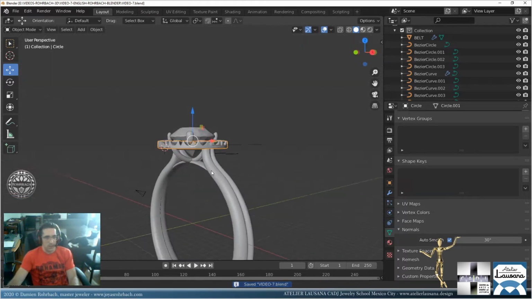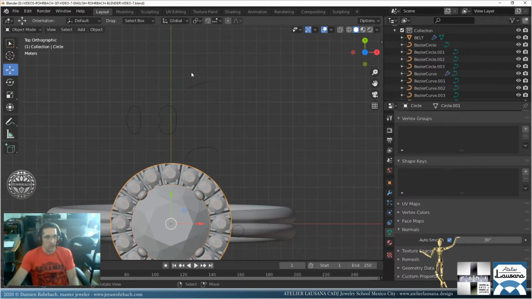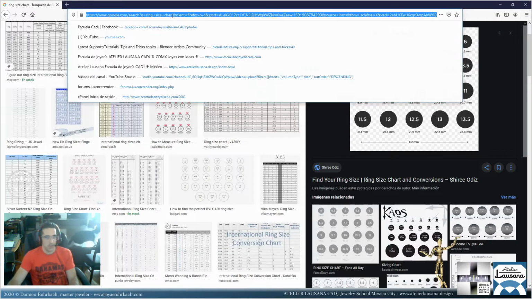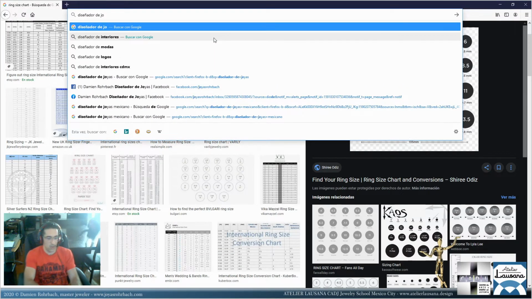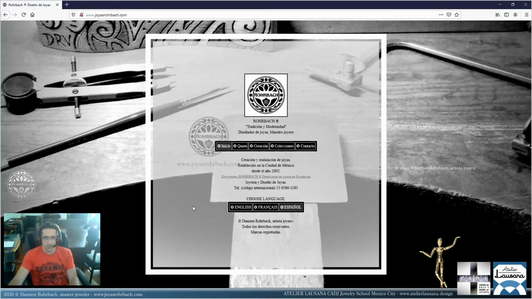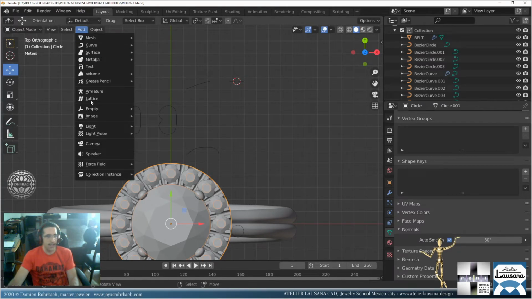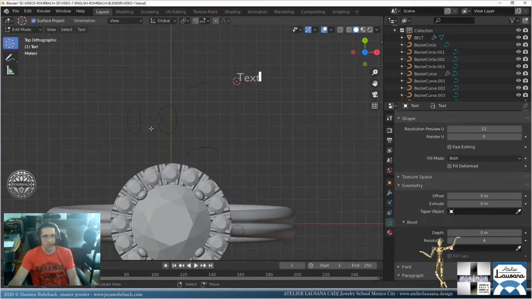Okay, anyway, so that's a halo ring. Also, I wanted to teach you how to make engravings. So let's do something very simple. Let's do diseñador de joyas. Here on the internet, I'm right there. Rohrbach. So let's say I want to engrave that in Blender. So let's go here, add a text. Let's go to edit mode. That's where you write. Let's paste here. Paste 14 carats.